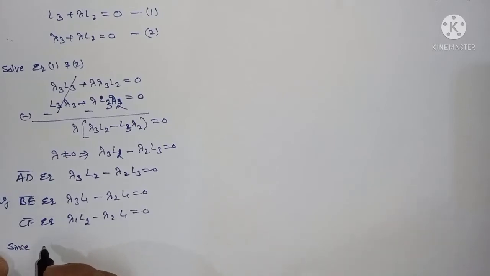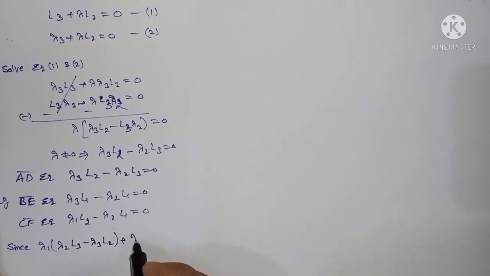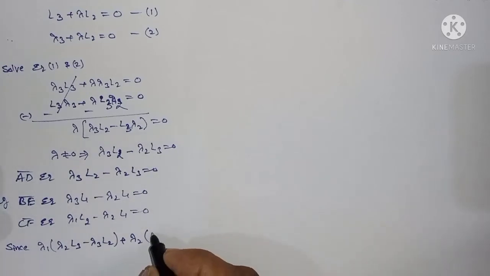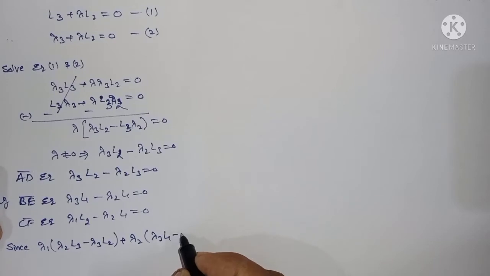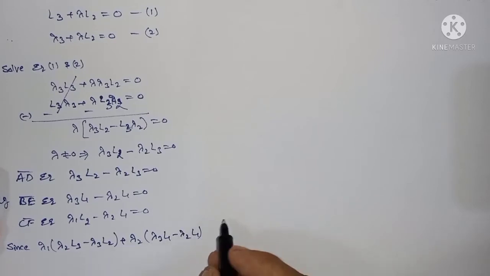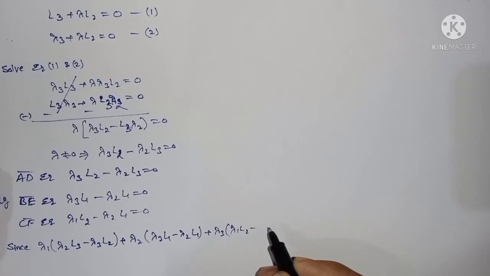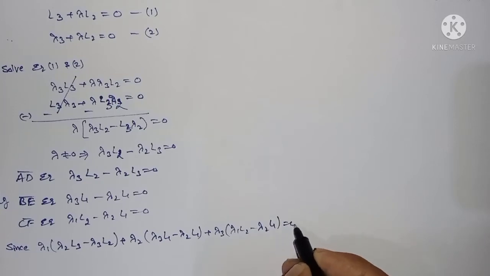Therefore, you can write here lambda 1 into lambda 2 L3 minus lambda 3 L2, plus lambda 2 into lambda 3 L1 minus lambda 1 L3, plus lambda 3 into lambda 1 L2 minus lambda 2 L1 is equal to 0.